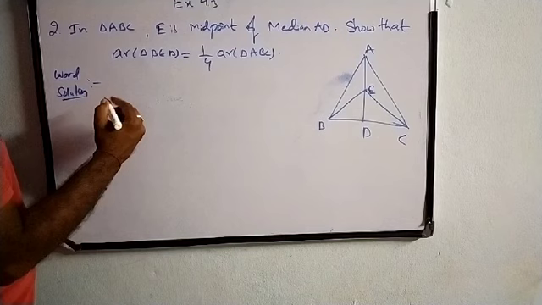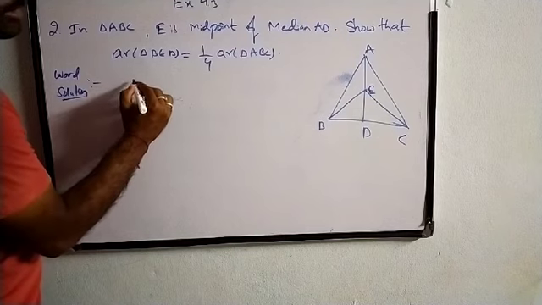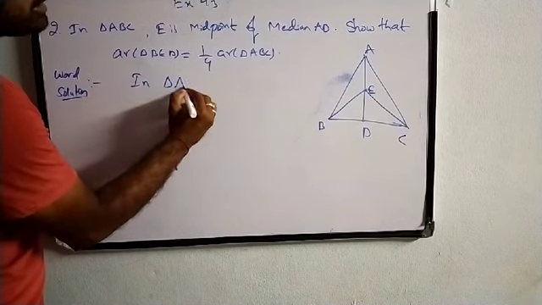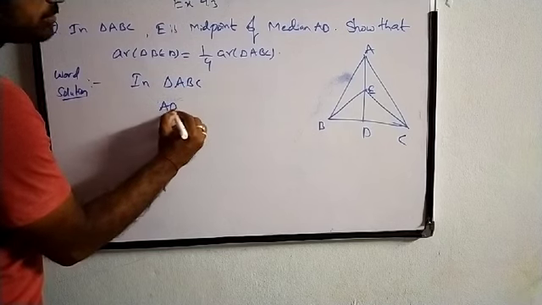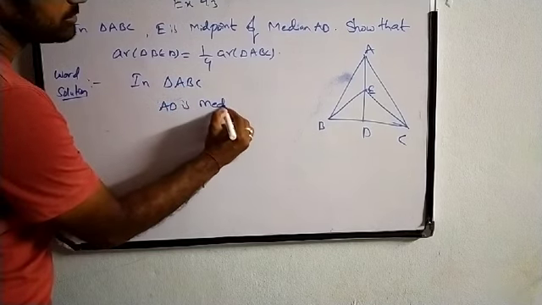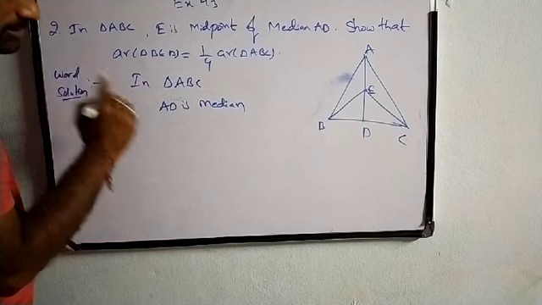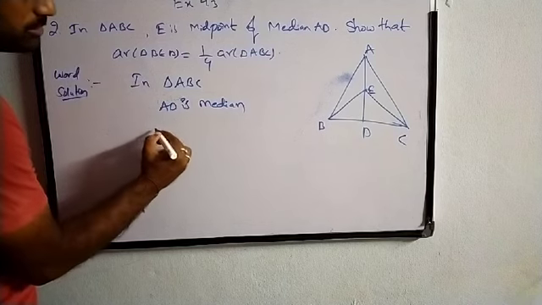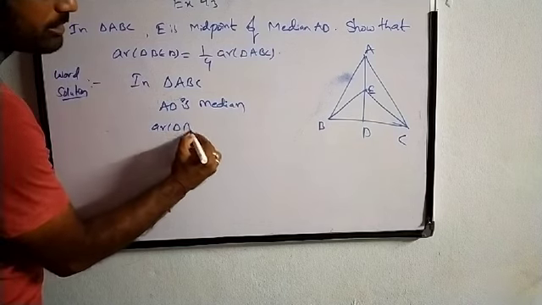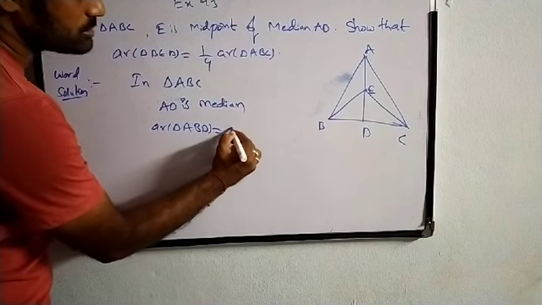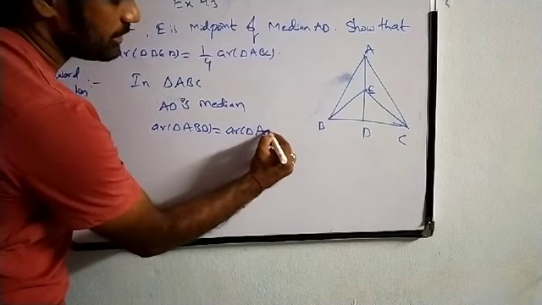In triangle ABC, AD is median. Since AD is median, we can write area of triangle ABD is equal to area of triangle ADC.